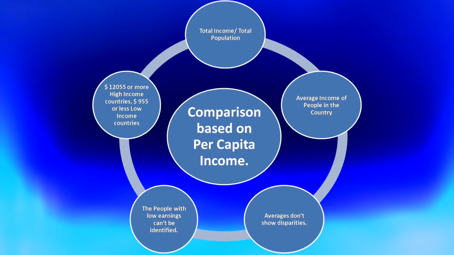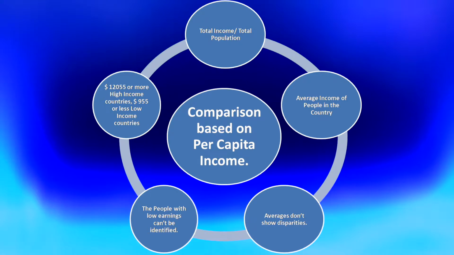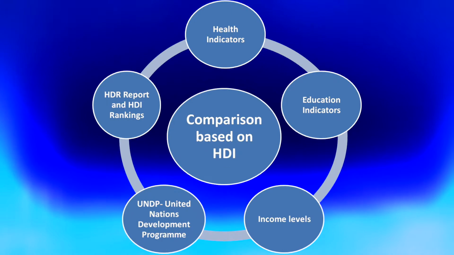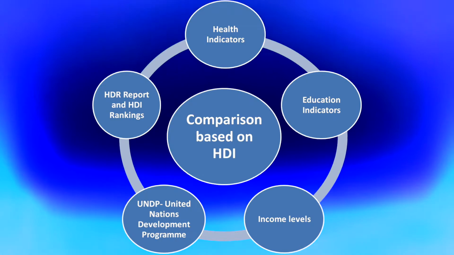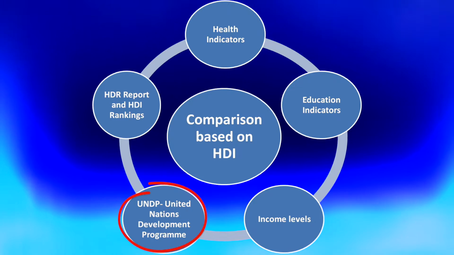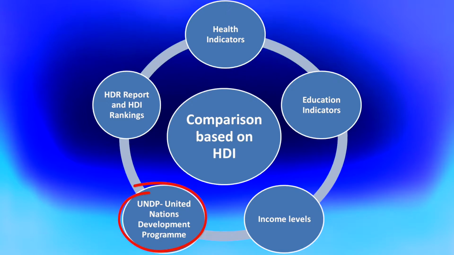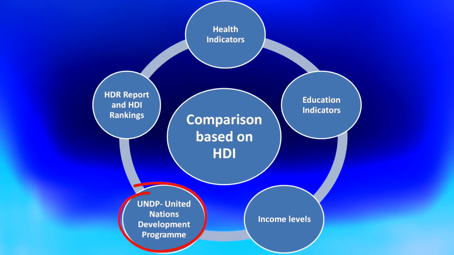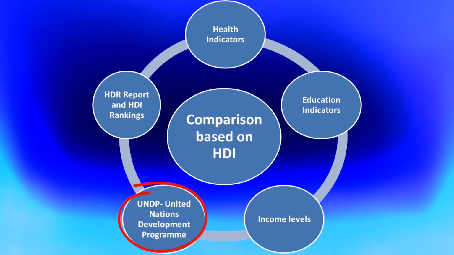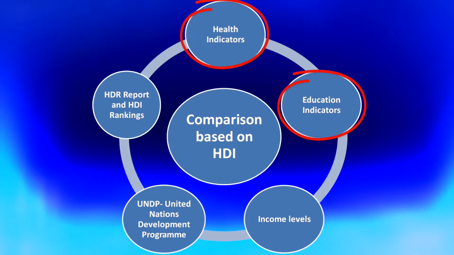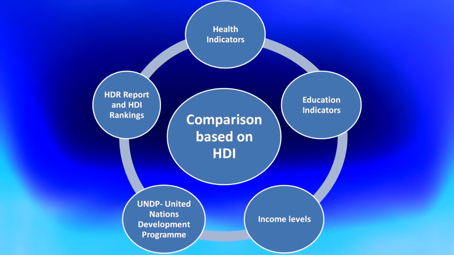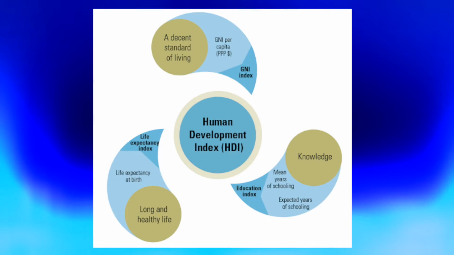The next method followed for comparison of countries was the best method. It was comparison of countries based on HDI rankings. These HDI rankings will be published in Human Development Report released by UNDP. UNDP means United Nations Development Program. It is part of UNO. The factors considered for comparison of countries by UNDP were education, health and income levels. The standards of education, health and income will be considered for HDI rankings.